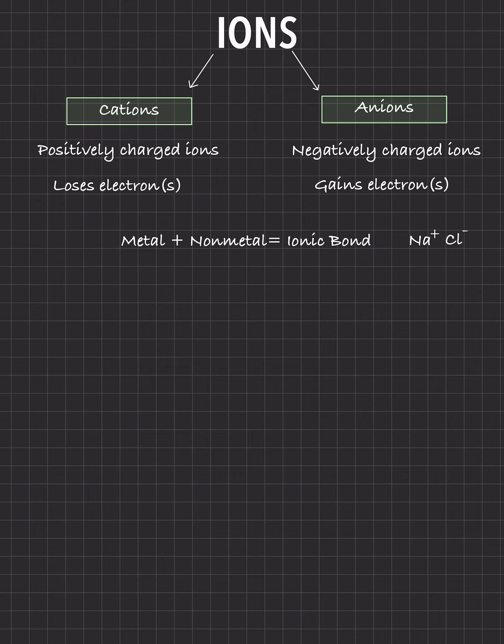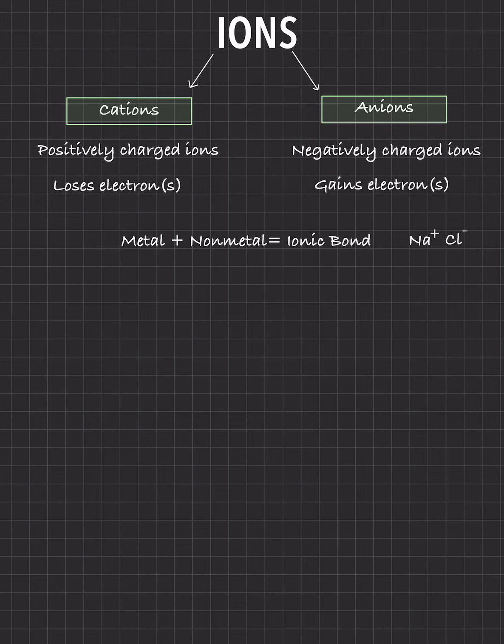Chlorine, like I said before, really needs that electron to reach the octet. So Na readily gives up that electron, and it becomes positive because it's losing that negativity. Chlorine, on the other hand, becomes negative because it's gaining that electron. So usually you get a metal and a non-metal, and that's what makes an ionic bond.